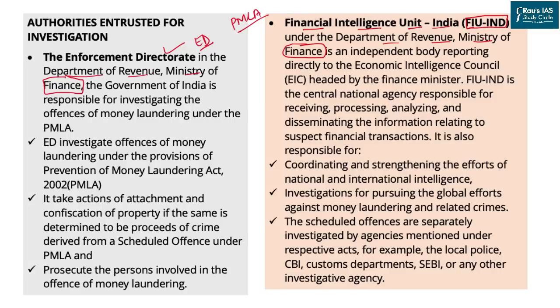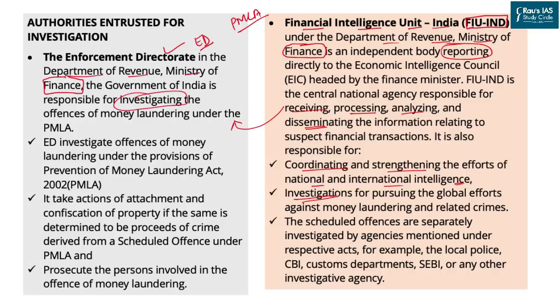Home Affairs. The first, that is ED, is responsible for investigation. The FIU is responsible for reporting of economic crimes. The FIU receives the information, processes, analyzes, and disseminates the same information related to the crime. This information is later on utilized by the Enforcement Directorate to control money laundering in the economy. FIU is also responsible for coordinating and strengthening the national and international intelligence agencies.